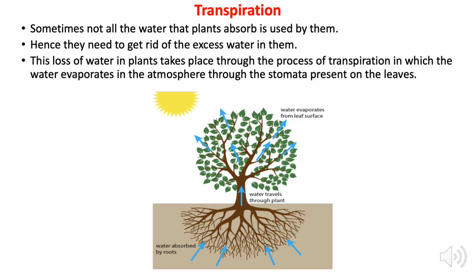What are the uses of transpiration? What are the advantages of transpiration? This transpiration results in the absorption of water. As the water from the leaves evaporates, it generates a suction pull in the plants that brings the water from the root upward. Second, transpiration helps in cooling down the plants. As the water evaporates, it utilizes the heat of the plant and results in cooling of the internal temperature of the plant.